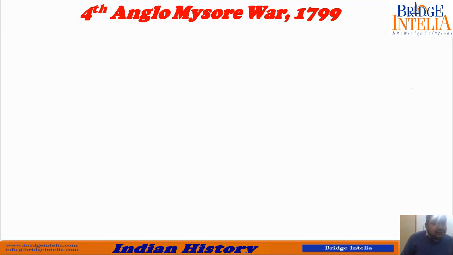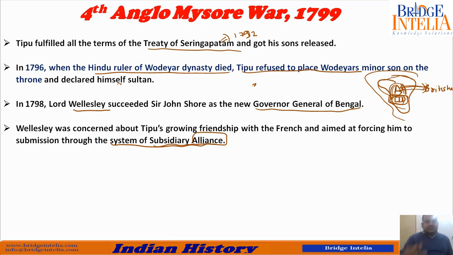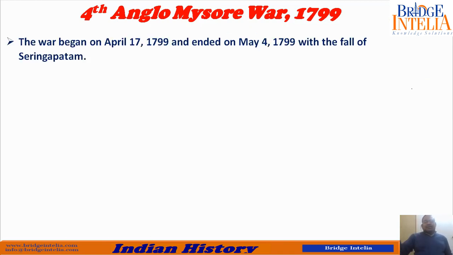But Mysore did not agree to all this. Tipu Sultan said that we are not going to enter into a subsidiary alliance with you British people, so get lost. Because of this, the fourth war was evident. It was clear that the fourth war was going to take place, because he refused to sign the subsidiary alliance. The war began on April 17, 1799.